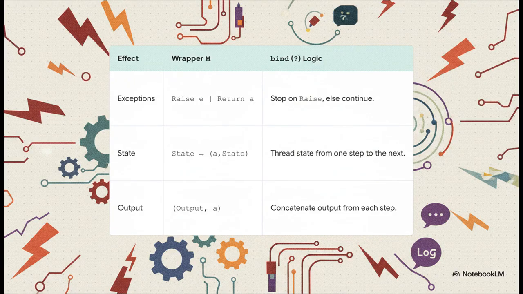And now, here's the real magic. This is the crucial part. We never have to change our clean eval function again. We can get all those different behaviors we wanted, exceptions, state, logging, just by plugging in different definitions for our monad. You want error handling? You just plug in a monad whose bind operator knows how to stop if an error happens. You want to track state? You plug in a monad that knows how to pass the state along. It's like having plug-and-play behaviors for your code.